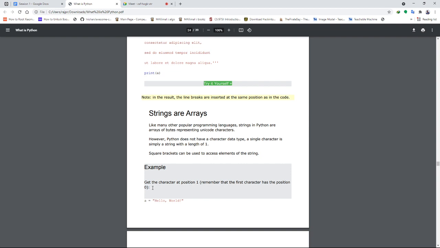Strings are literally nothing but arrays. Similarly, the properties of arrays can be used here. Square brackets can be used to access the elements of the string, better known as the characters of the string, at certain positions.